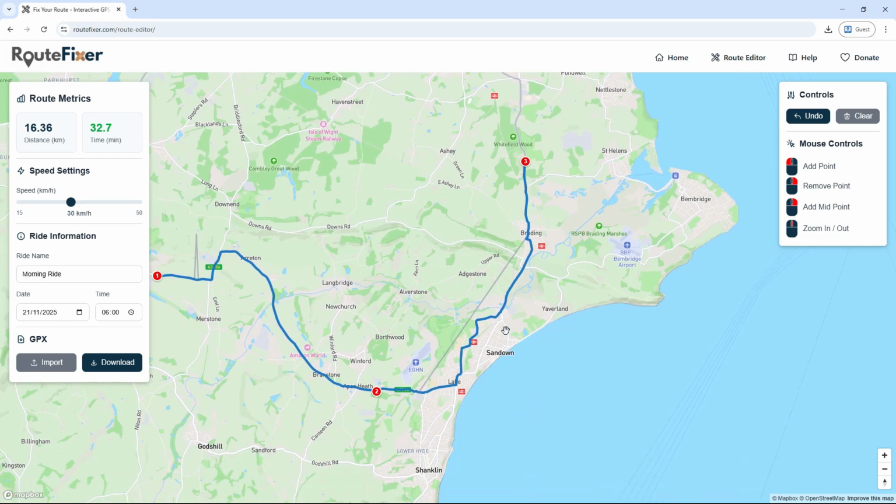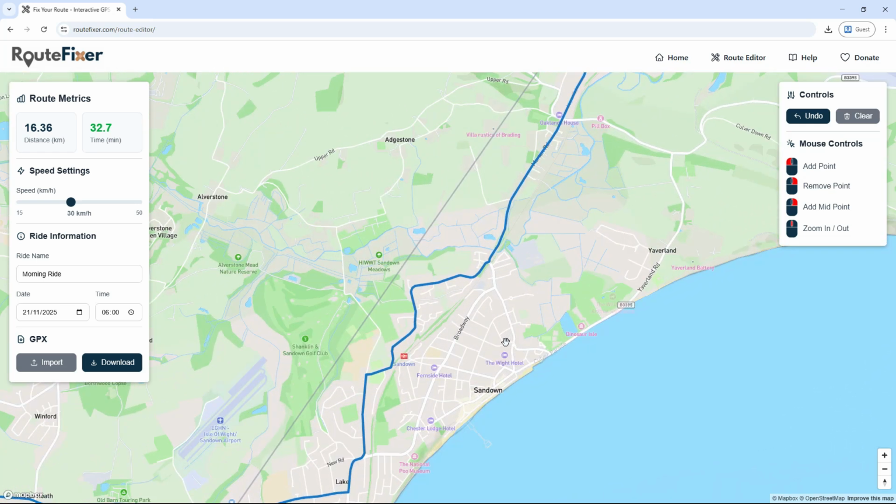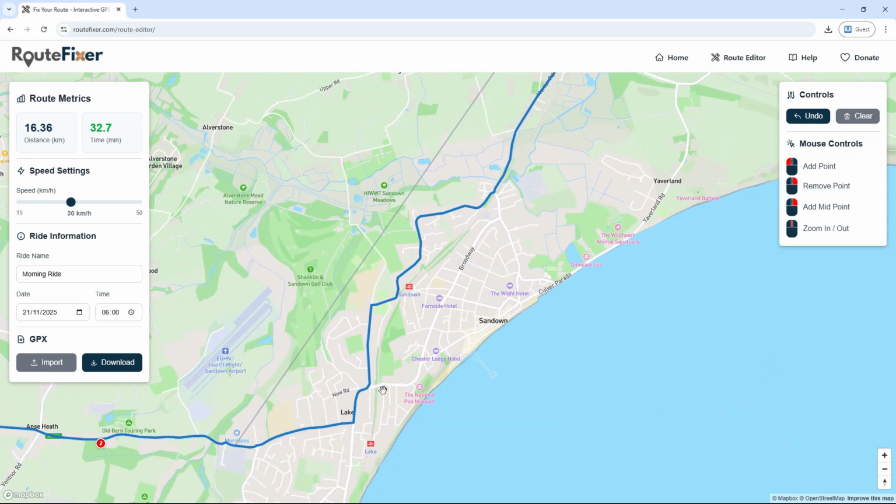Here it is routing on a road that was not used. Use the right mouse button to add a waypoint and it will reroute using the selected road.